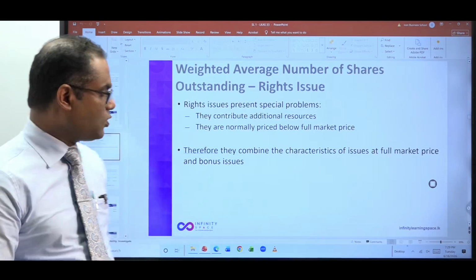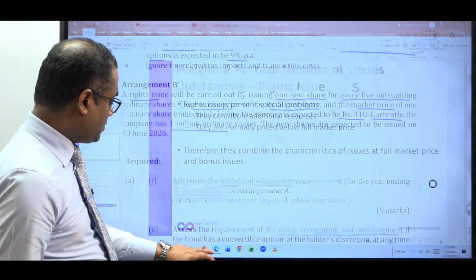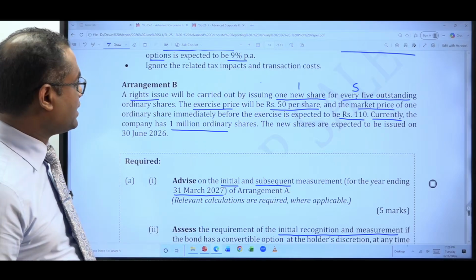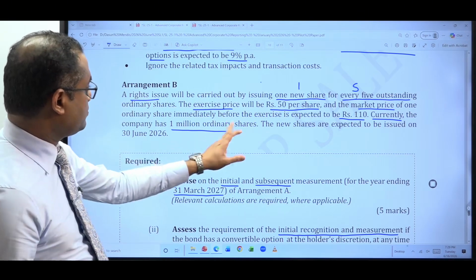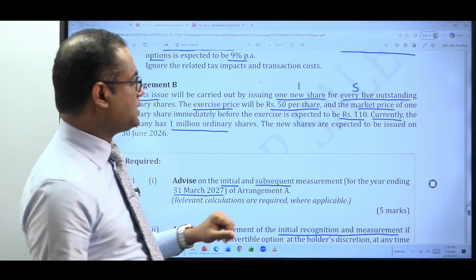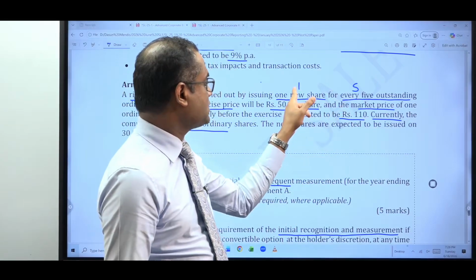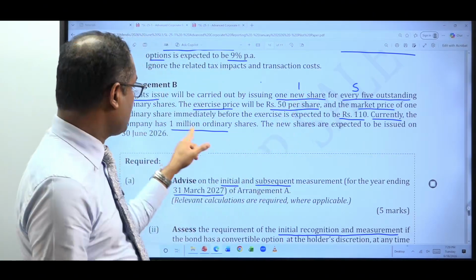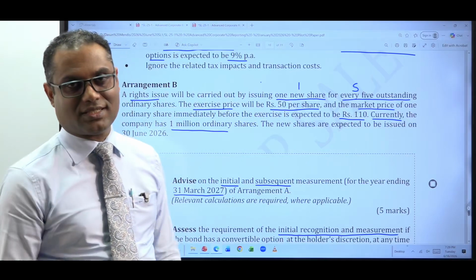At the moment, how many shares does the company have in issue? At the moment, 1 million ordinary shares. Then, what is the rights issue ratio? Every 5 shares, 1 new share. That means for 1 million shares, how many new shares? 200,000 new shares.